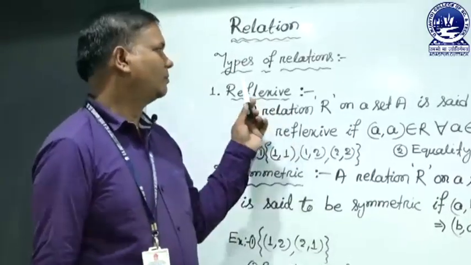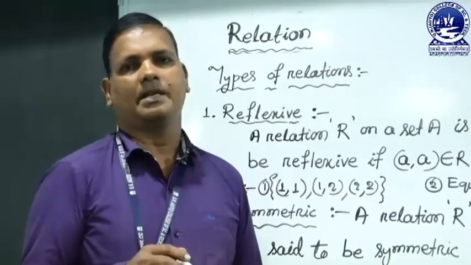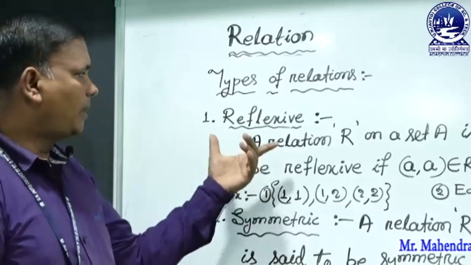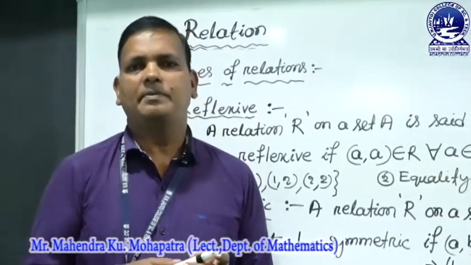Next, we discuss the types of relation. These are the main things in a relation. So what are the types? The first one is reflexive. So what is a reflexive relation?